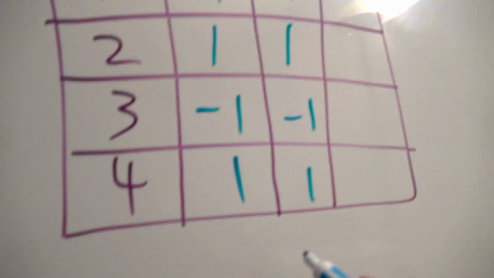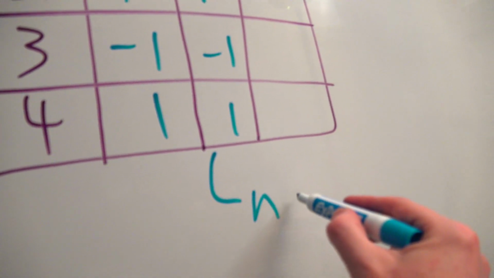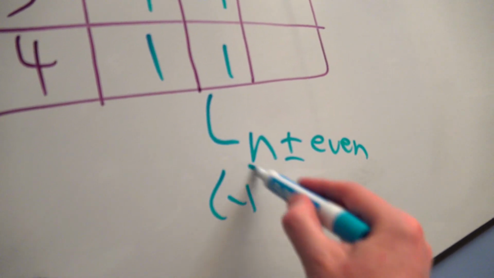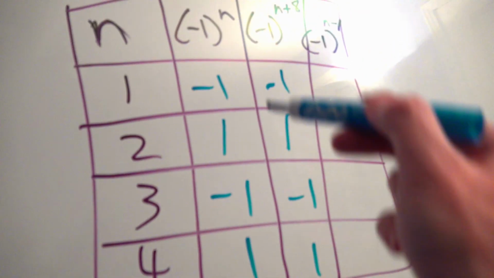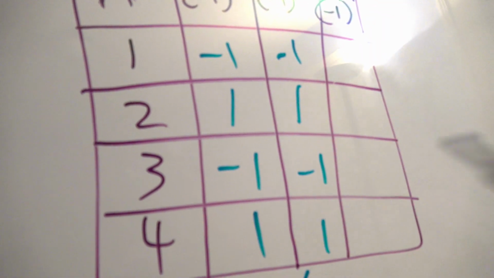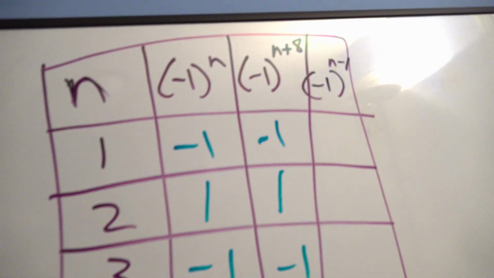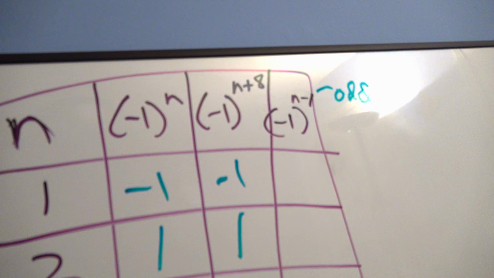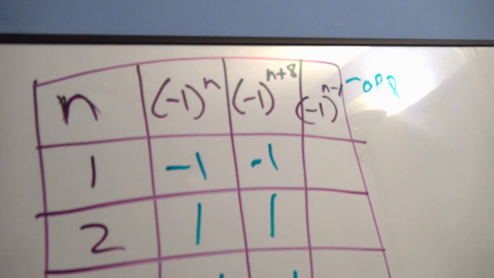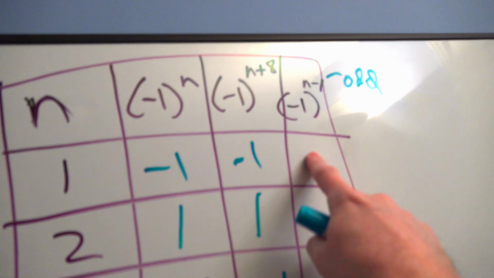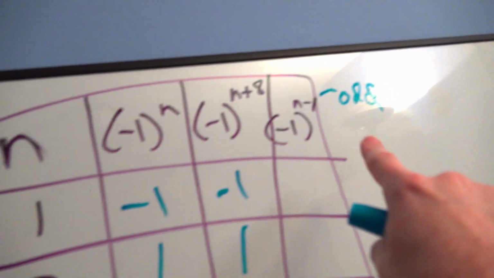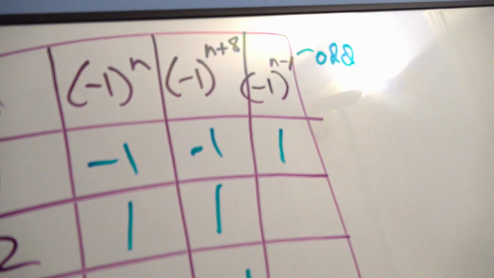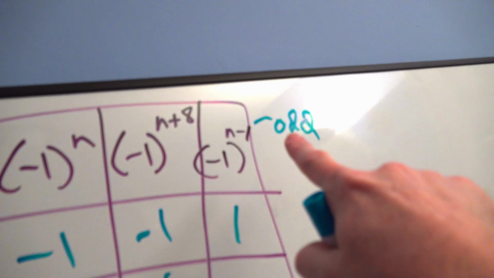So if you have n plus or minus an even number, and you have -1 to that power, you're going to get this sequence, sequence for now, not a series yet. But if you have n plus or minus an odd number, that actually switches it, because sometimes you're going to need to make your own series and you're going to need to switch the signs. But I wanted the first sign to be positive. Okay, use this right here. 1 minus 1 is 0. -1 to the 0 is +1. Plug in 2. 2 minus 1 is 1.